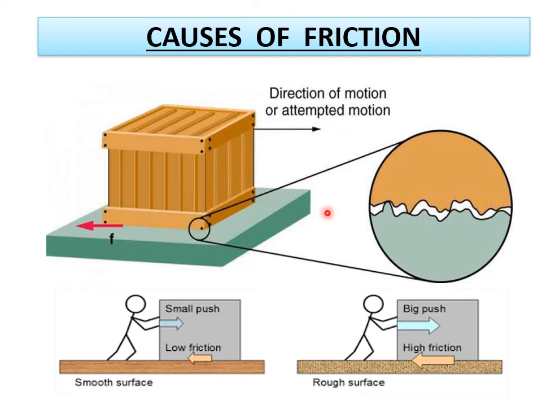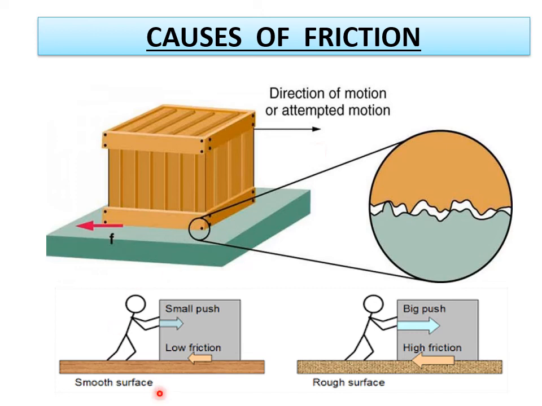If the interlocking is overcome, then the applied force is more than the frictional force, and the block sets into motion in this direction. So that's what you have to remember here: the main cause of friction is the interlocking or the irregularities of the two surfaces in contact. If you want to apply a force, we have to overcome the interlocking. Then only the body sets into motion.